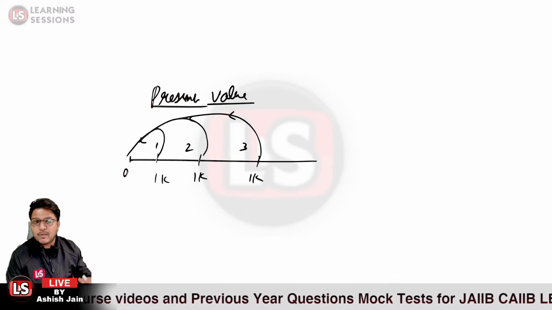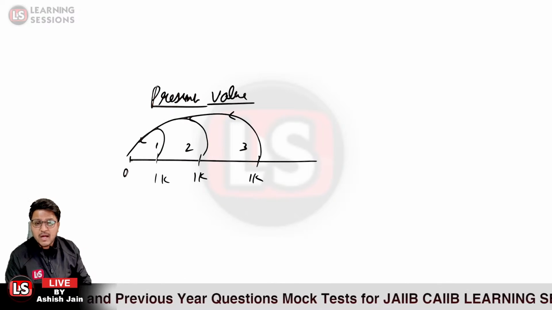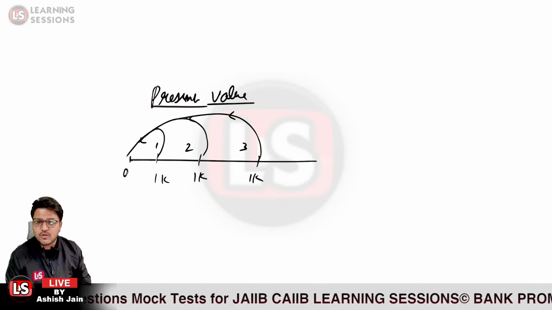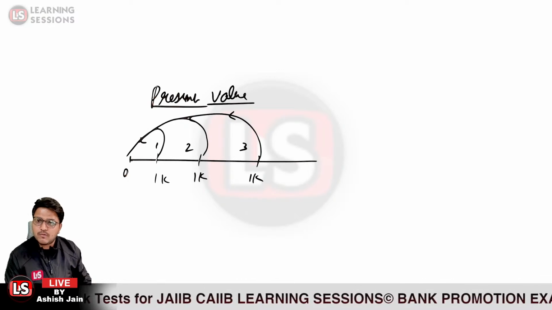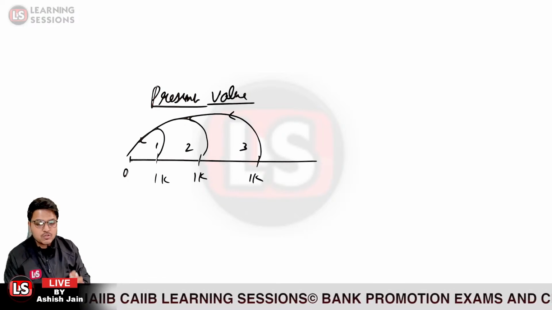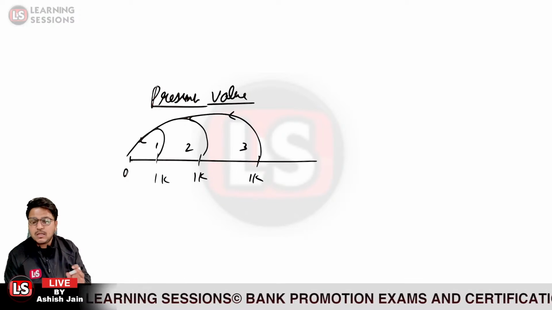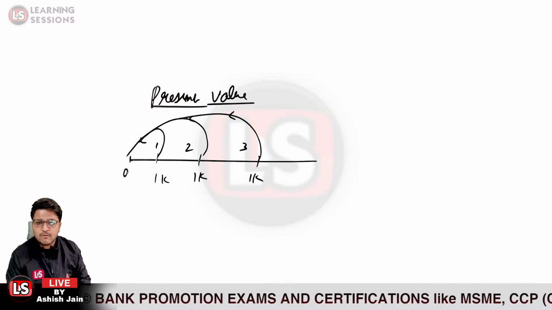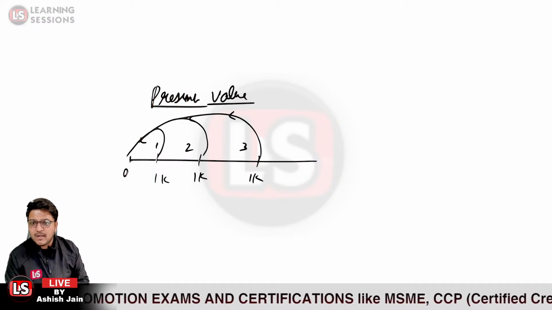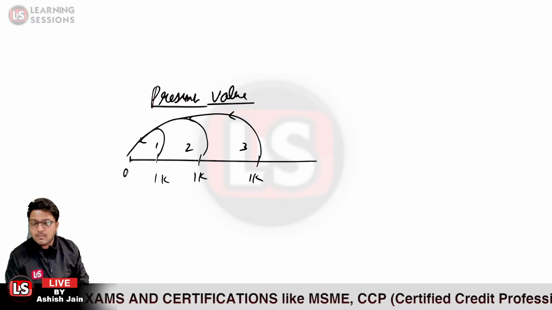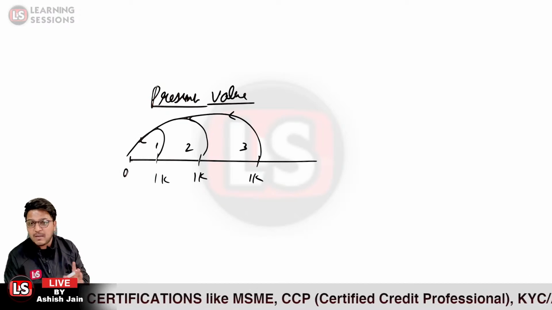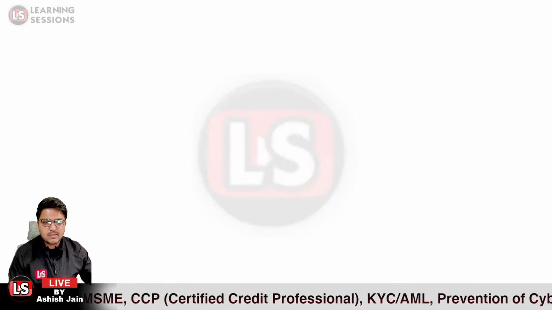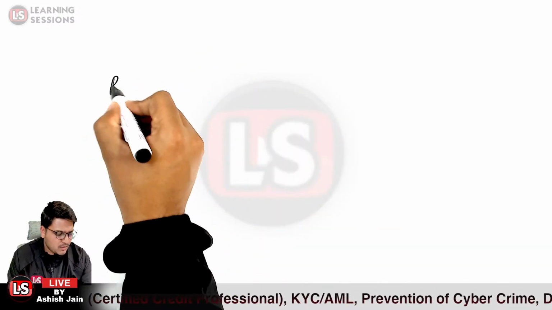So the future value is appreciated because it is invested at some interest, and the present value is discounted at some interest rate. So that is the present value and the future value. We have already learned the concept related to it. Now let me tell you the different formulas for the ordinary annuity and the annuity due. You need to remember only one formula, and from that one formula you can derive the other formulas too. So you remember one formula, and you can derive 4 others from the same. So first of all, we are considering the present value of the ordinary annuity.